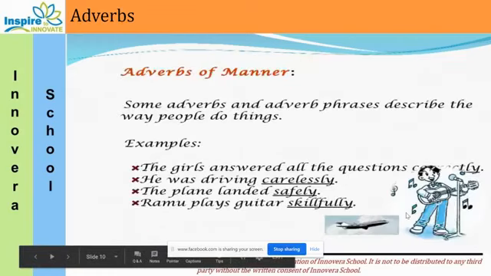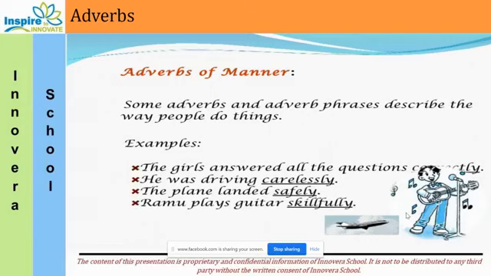Then next is adverb of manner. Adverb of manner, as I said in the beginning, tells you how something happens. If somebody is singing, how is the person singing? Sweetly, nicely, carefully, beautifully. Such words are adverbs of manner. So it is very easy to identify an adverb of manner.